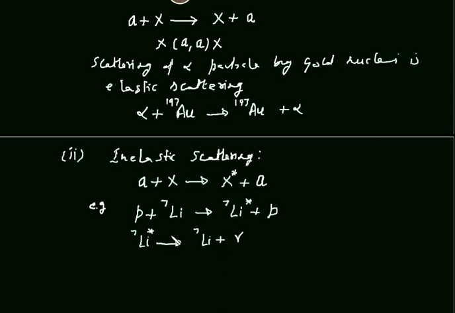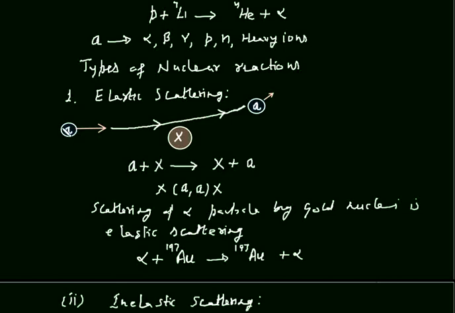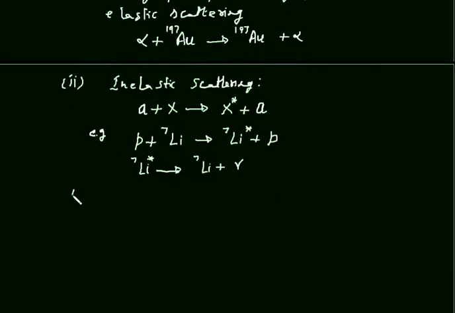I think now it's clear that in elastic scattering there is no loss in kinetic energy of incident particle, but in inelastic scattering there is loss in kinetic energy of incident particle. Third type of nuclear reaction is nuclear disintegration.